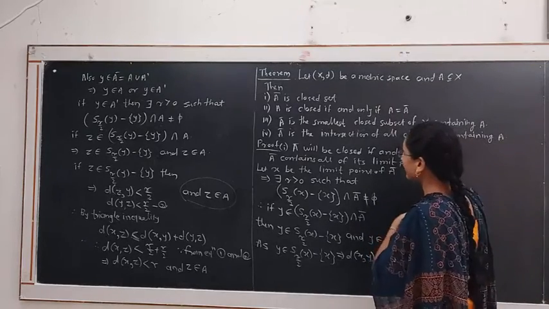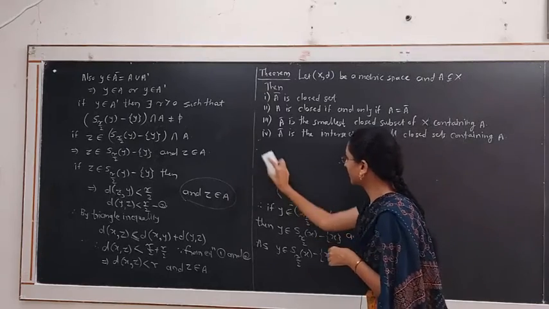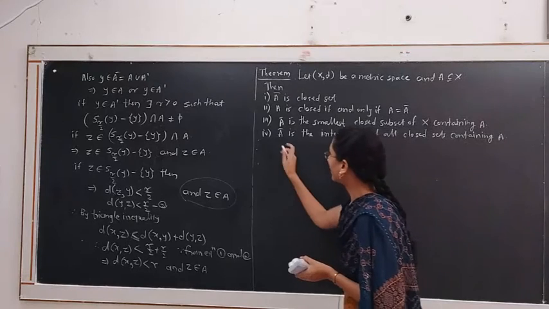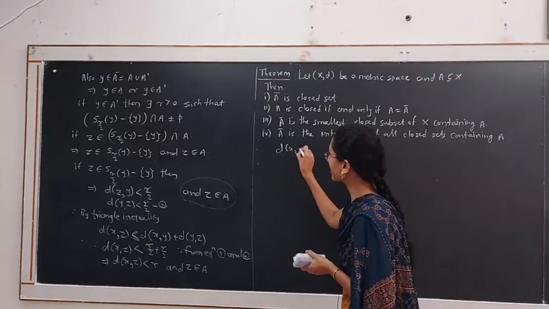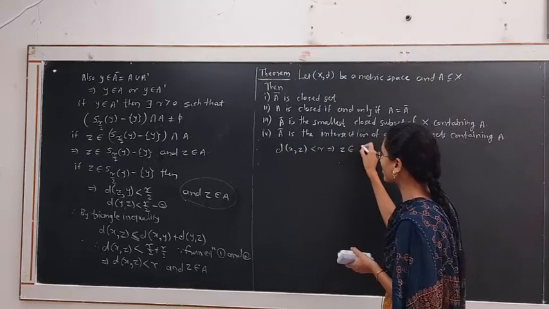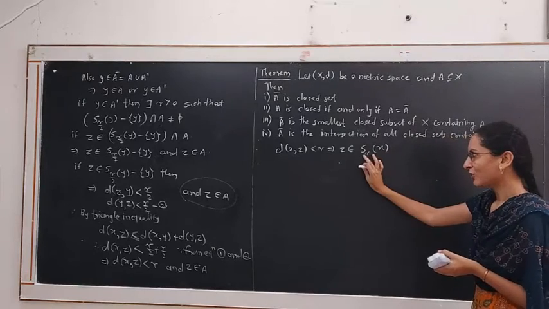The last statement gives d(x,z) strictly less than r, which implies z belongs to S_r(x) by definition of open sphere.